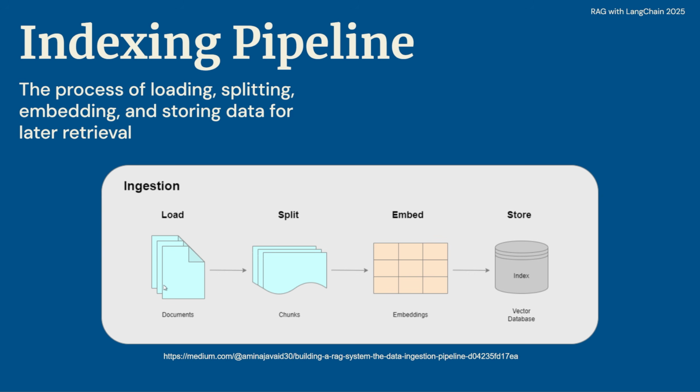This means that you're going to take your documents and split them up into smaller chunks, or just smaller documents with less text size, to make them more manageable. And we're going to see why that's so useful. But once you have your documents split up into more manageable chunks, you're then going to embed them into numerical vectors so that we can then store them within a vector database.